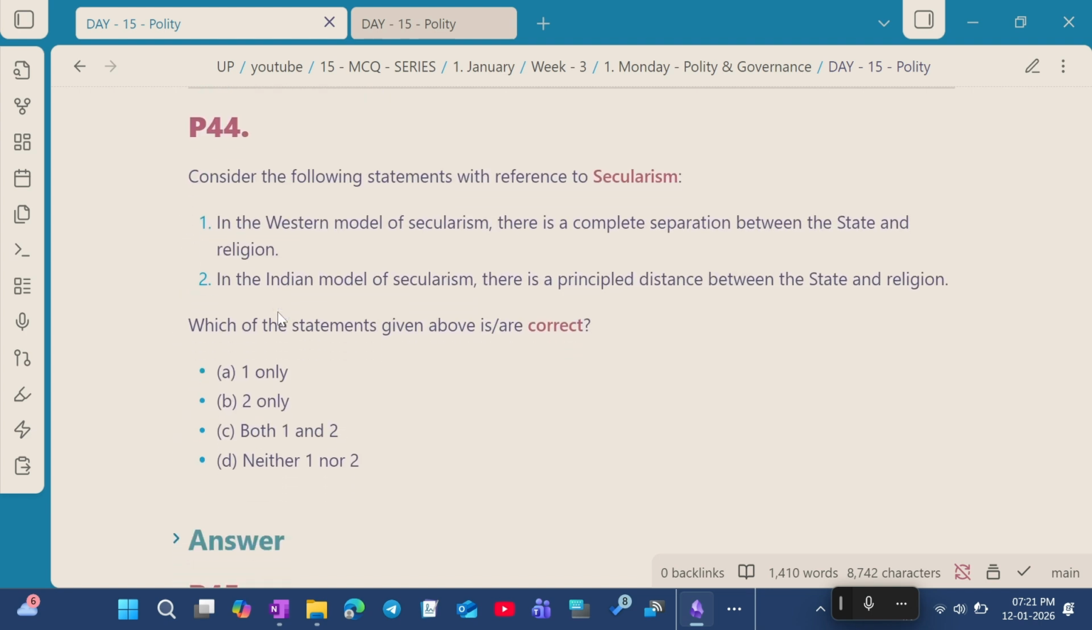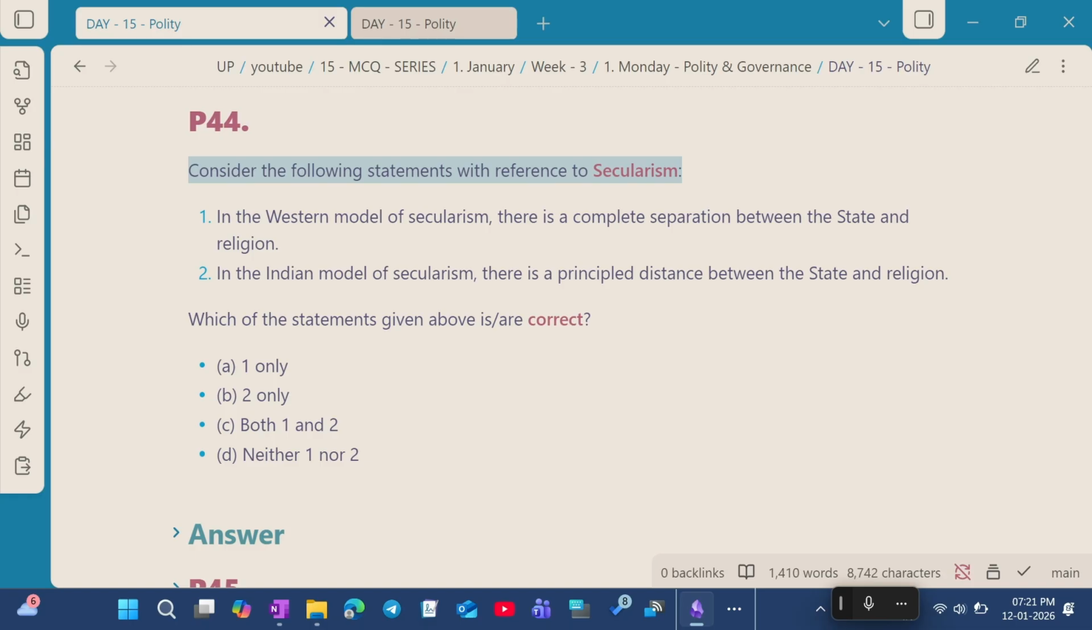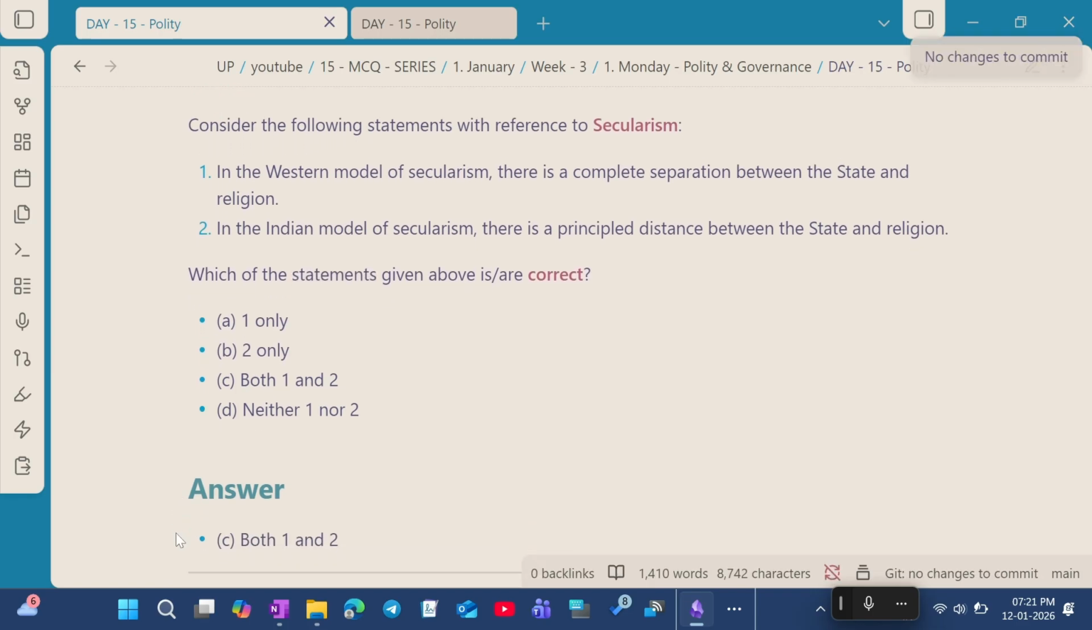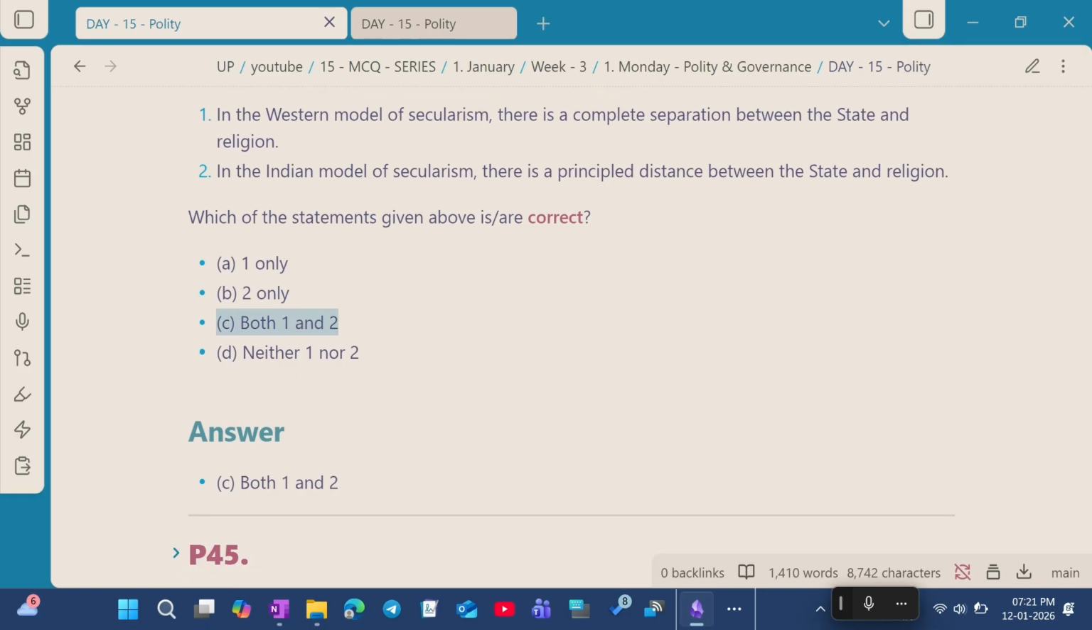Question number 44. Consider the following statements with reference to secularism. Statement 1. In the Western model of secularism, there is a complete separation between the state and religion. Statement 2. In the Indian model of secularism, there is a principled distance between the state and the religion. Which of the statements above are correct? So the correct answer for this question is option C, 1 and 2. Both statements 1 and 2 are correct.